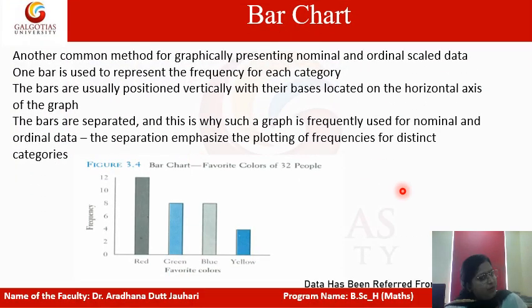Next is the bar chart. A bar chart is a very easy chart. We can individually plot the bar chart if you have data, as we have already studied in lower classes. Bars are separated. We can draw each bar as a separate vertical line on a graph. To represent our mathematical data in a graph, we generally use a bar chart. This is very easy to plot.